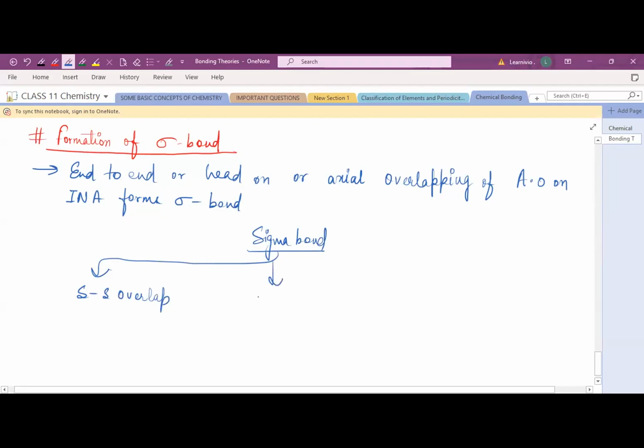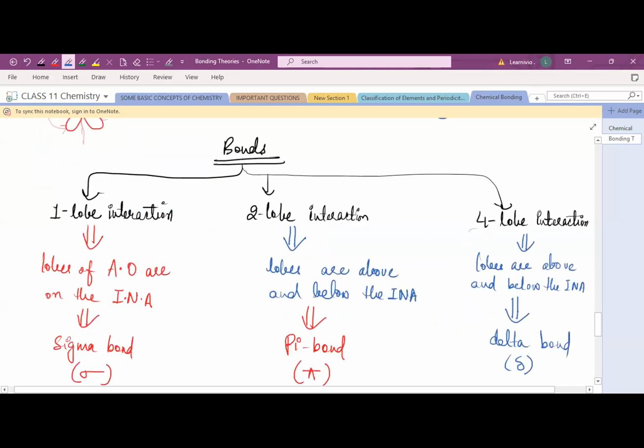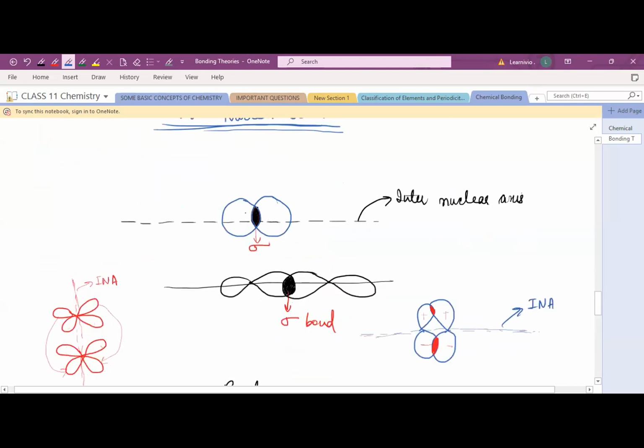Second, it will be formed when s and p orbitals overlap. And third, it will be formed when p and p overlap. In these three cases, the sigma bond is formed. Okay, so we have discussed all of these. You can see over here, when the s orbital and s orbital overlap, it leads to the formation of sigma bond.